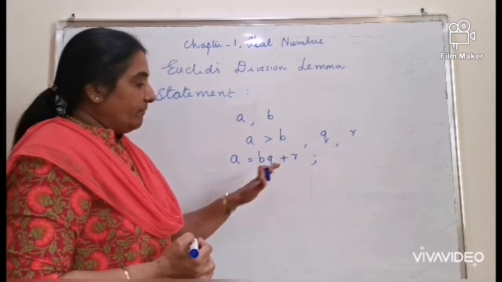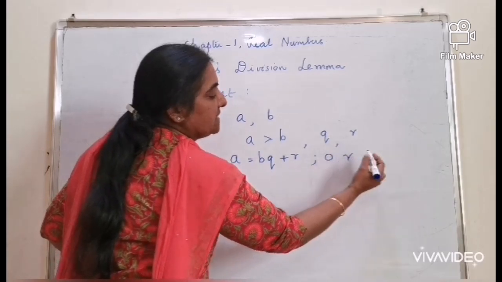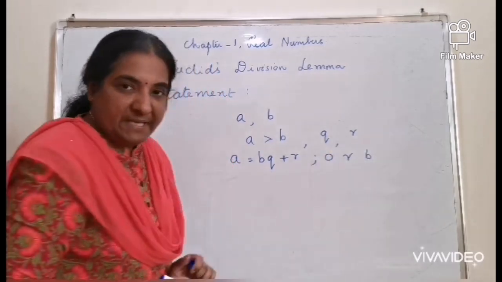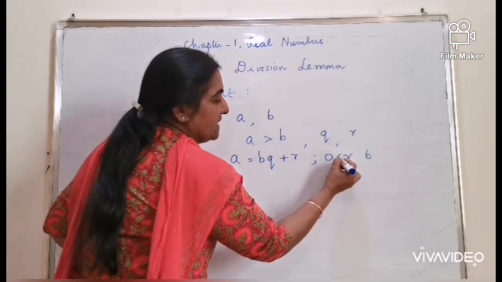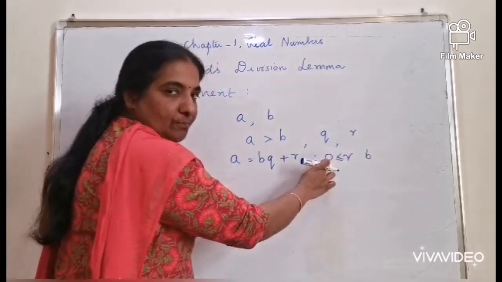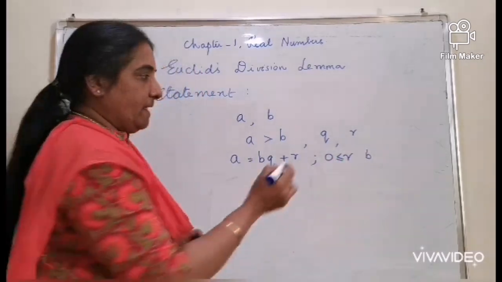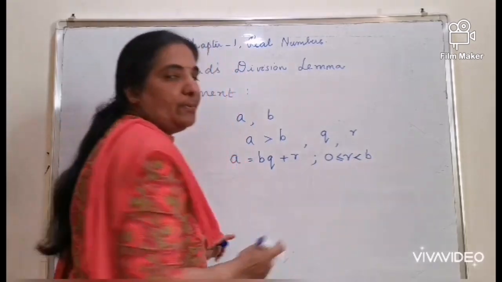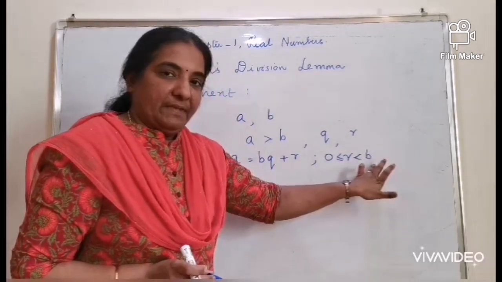and the remainder will always lie between 0 and b. The remainder can always take the value of 0 or a number greater than 0. It cannot take the value of the divisor b.